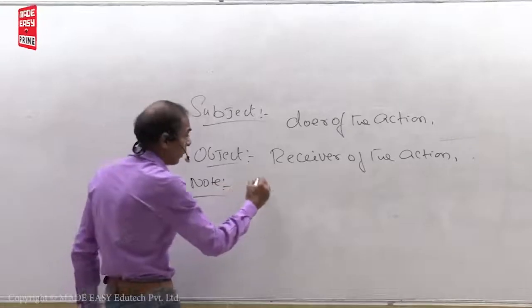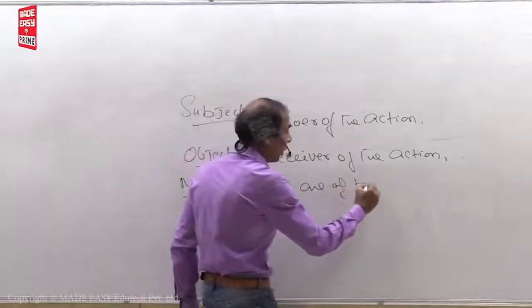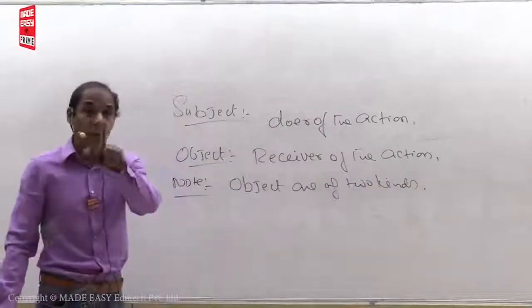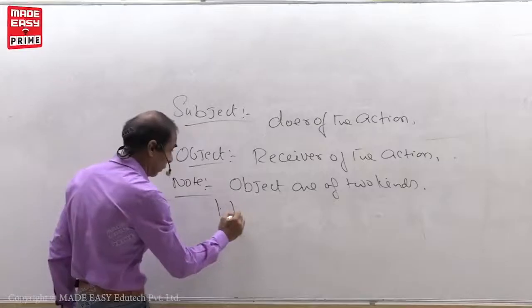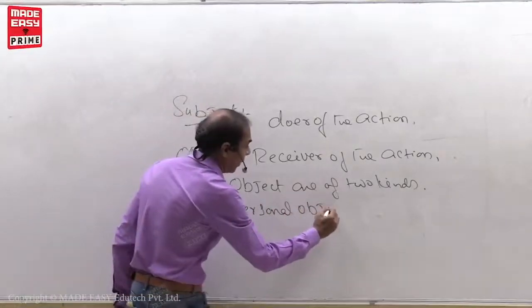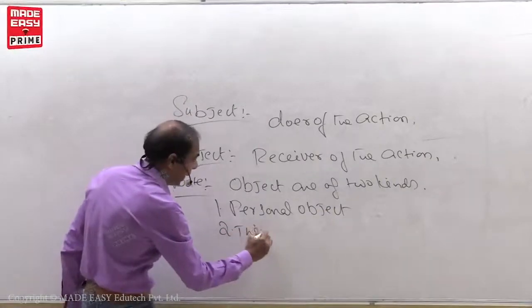Again, note, this is a valid point. Objects are of two kinds. One, personal object. Two, thing object.